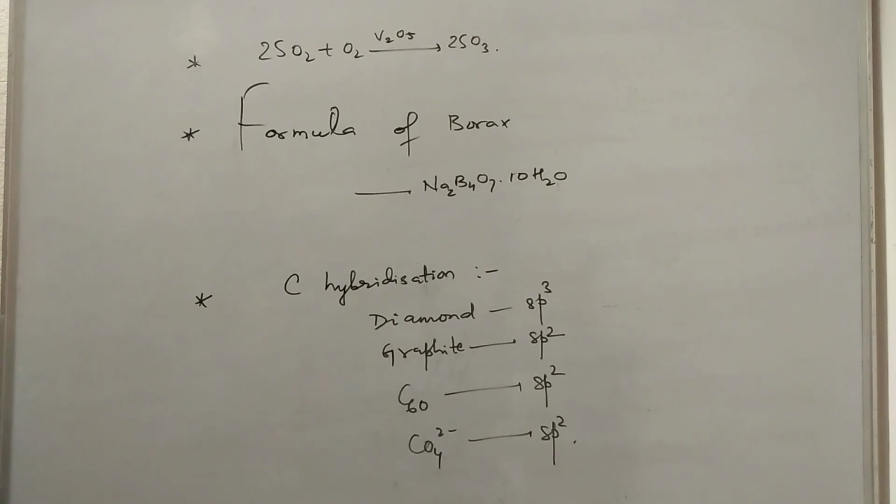Now, the key step in the manufacture of sulfuric acid by the contact process is the oxidation of sulfur dioxide to sulfur trioxide in the presence of vanadium pentoxide catalyst. So this is the key step in the manufacture of sulfuric acid.